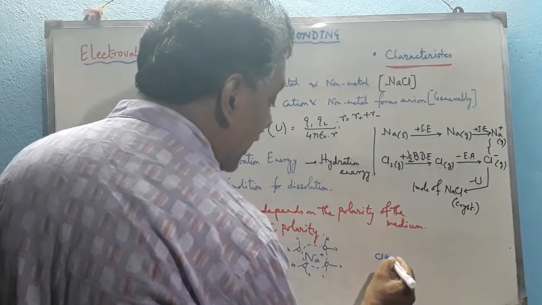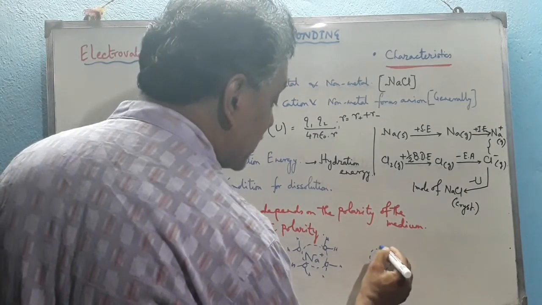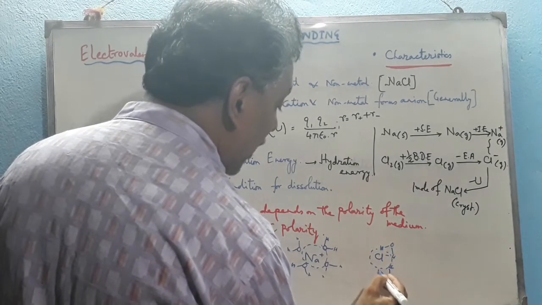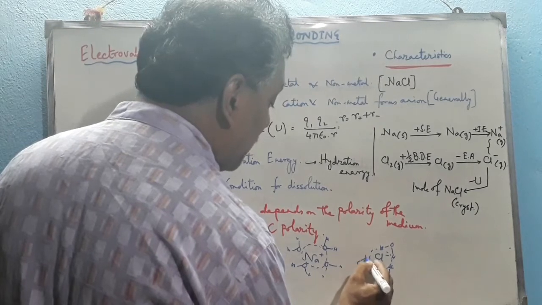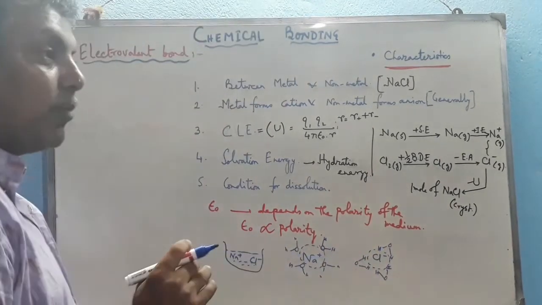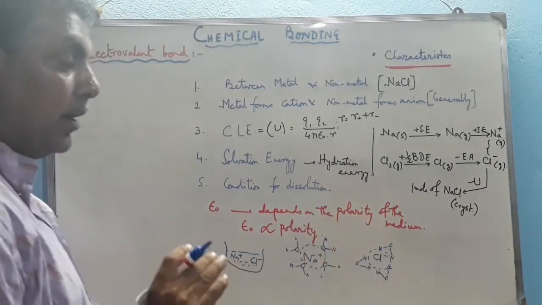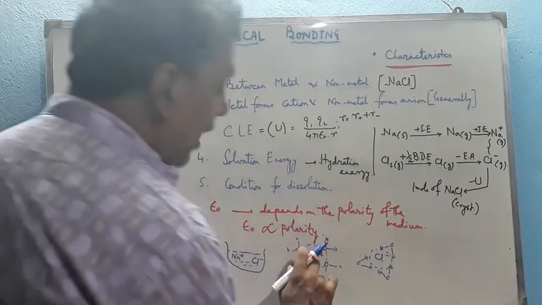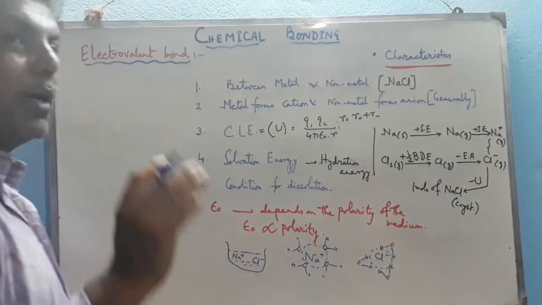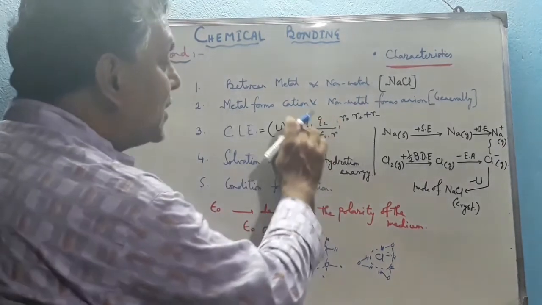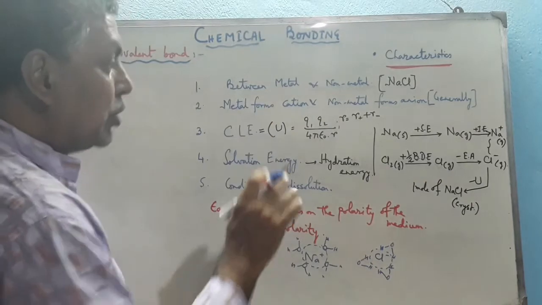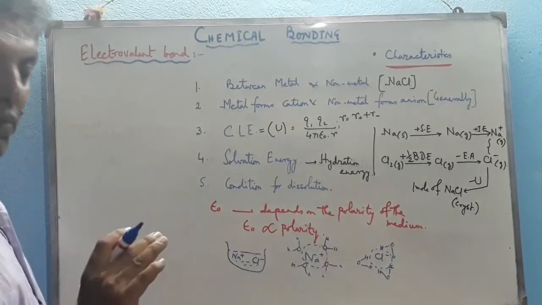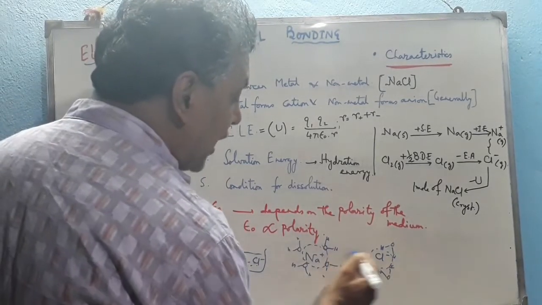Again, the Cl minus inside the solution is surrounded by the positive pole of the water molecule, and that positive pole somewhat neutralizes the negative charge of the Cl minus. Therefore, inside a highly polar solvent like water, the charges of the sodium plus as well as Cl minus get somewhat neutralized, and therefore the charges Q1 and Q2 get dropped. So U is proportional to Q1 Q2, therefore U gets dropped, that means the CLE gets dropped. So their electrostatic force of attraction becomes somewhat less.